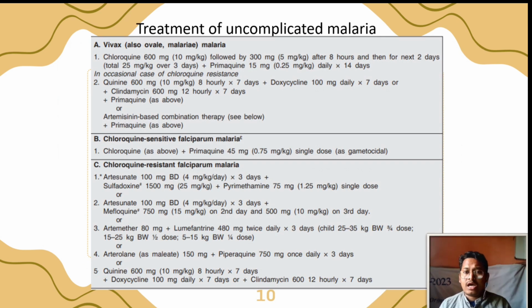Here is the treatment of uncomplicated malaria. A is Vivax malaria. Chloroquine 600 mg followed by 300 mg after 8 hours and then for the next 2 days. In occasional cases of chloroquine resistance, quinine 600 mg 8 hourly for 7 days. Doxycycline 100 mg daily, also for 7 days.